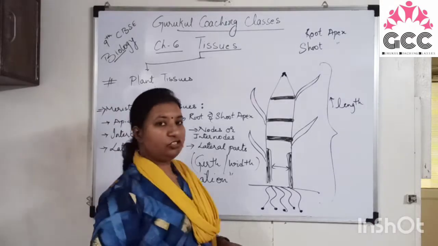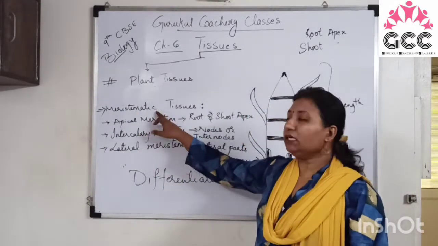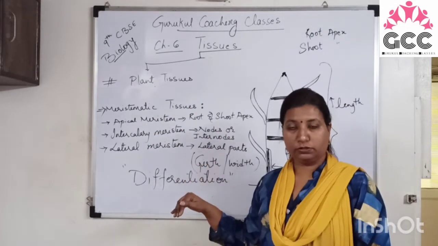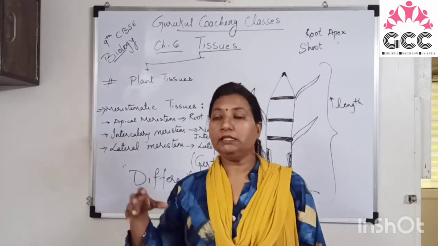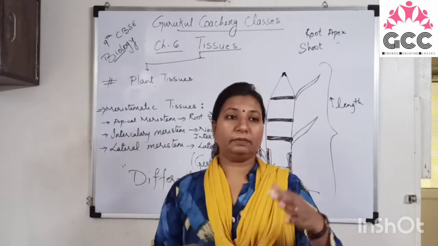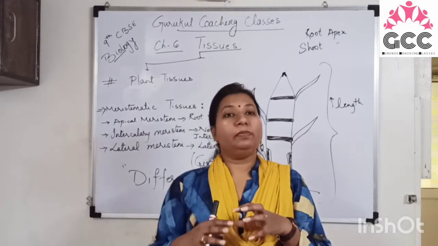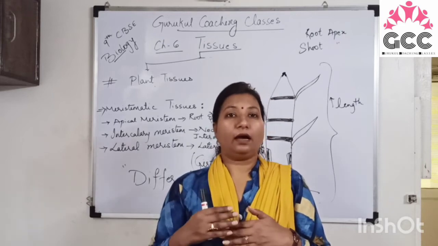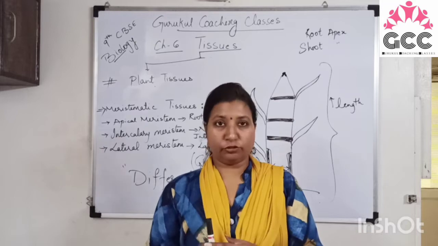So differentiation is the process by which the meristematic tissues are converted into the permanent tissues. Means after becoming mature, meristematic tissues which are present at different parts of a plant, right? They will become mature. They will stop their cell division after attaining a certain age or after reaching maturity.